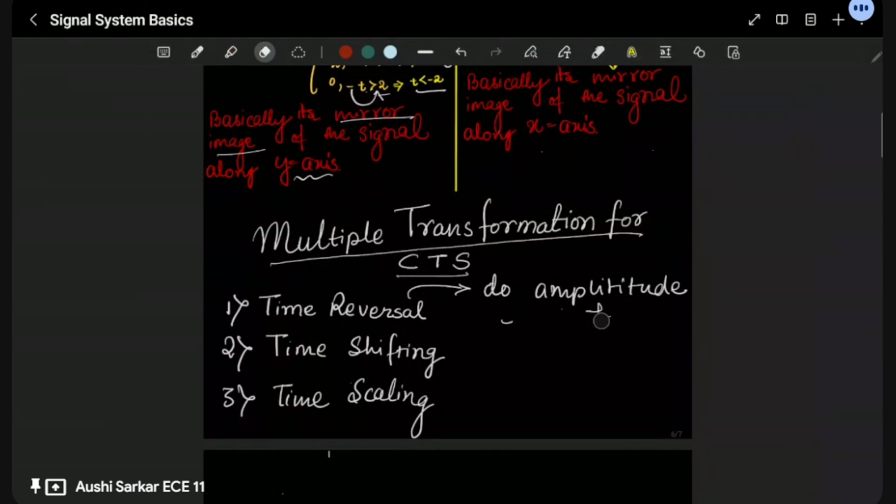So first priority is amplitude transformation, then this is the priority order. Okay, this is the priority order.